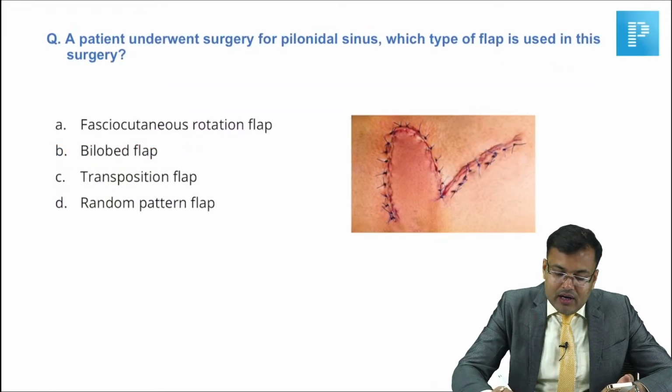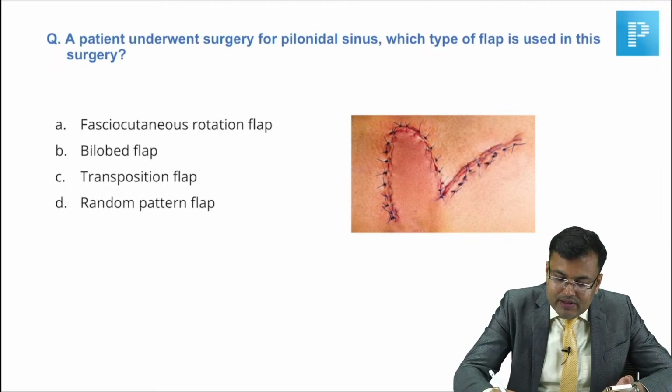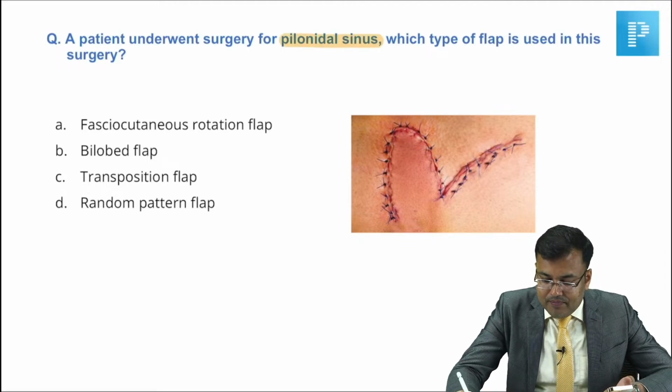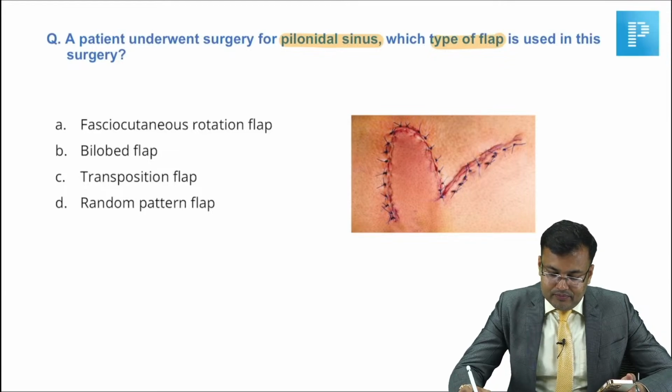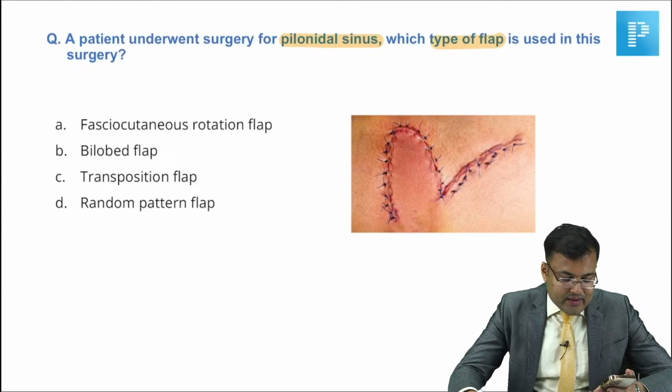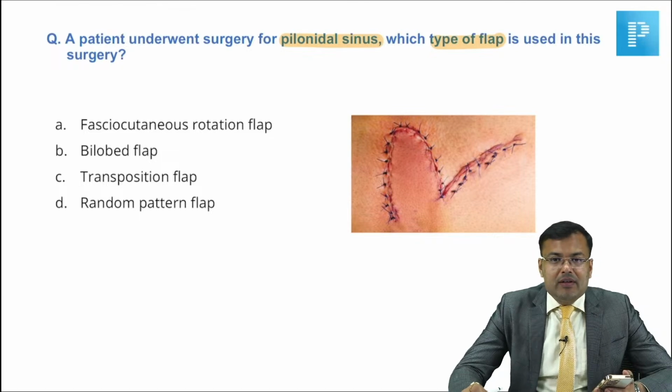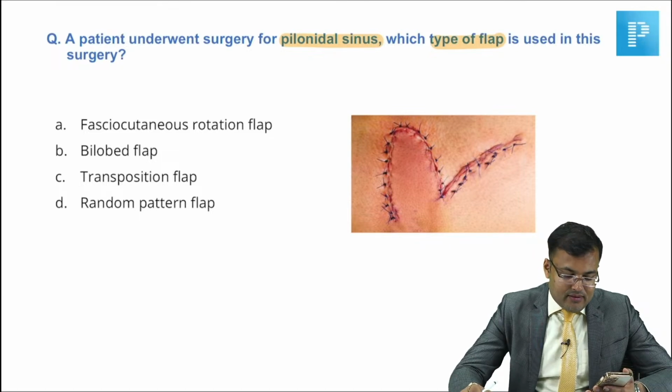Guys, next question. A patient underwent surgery for pilonidal sinus. Which type of flap is used in this surgery? Okay, guys, can you tell me what the correct answer is?